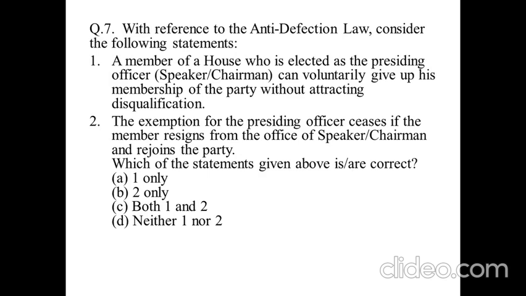Question number 7: with reference to the anti-defection law, consider the following statements. A member of a House who is elected as the presiding officer, Speaker or Chairman can voluntarily give up his membership of the party without attracting disqualification. The exemption for the presiding officer says that if the member resigns from the office of Speaker or Chairman, he can rejoin the party. Which of the statements given are correct?